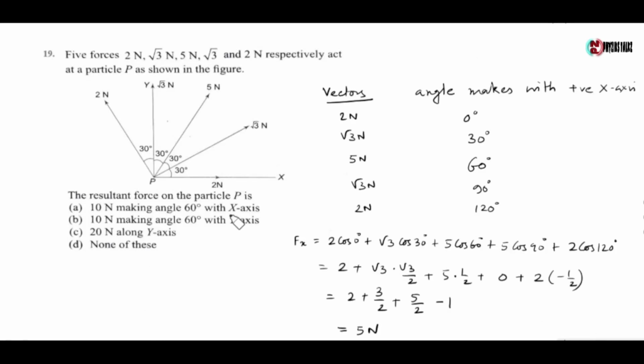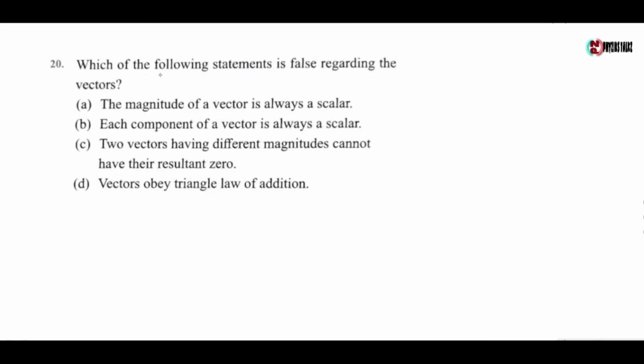So the correct option is option A, 10 Newton making an angle 60 degree with x-axis. Next question, which of the following statements is false regarding the vectors? The magnitude of a vector is always a scalar. It is a correct statement. Each component of a vector is always a scalar. It is a false statement because each component of a vector is also a vector. So the correct option is option B.